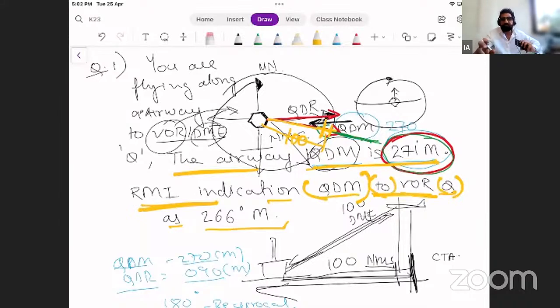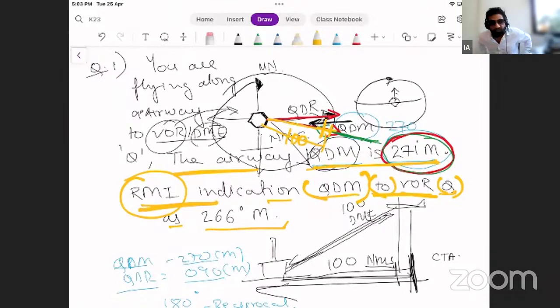Otherwise, the sentence will not be that easy to understand. QDM to VOR is the opposite of QDR. Simple. My RMI indication as 266 means, what is RMI? Radio magnetic indicator. One of the first RMI radio navigation indicators for VOR, I could say. I won't say primitive, it is still used.